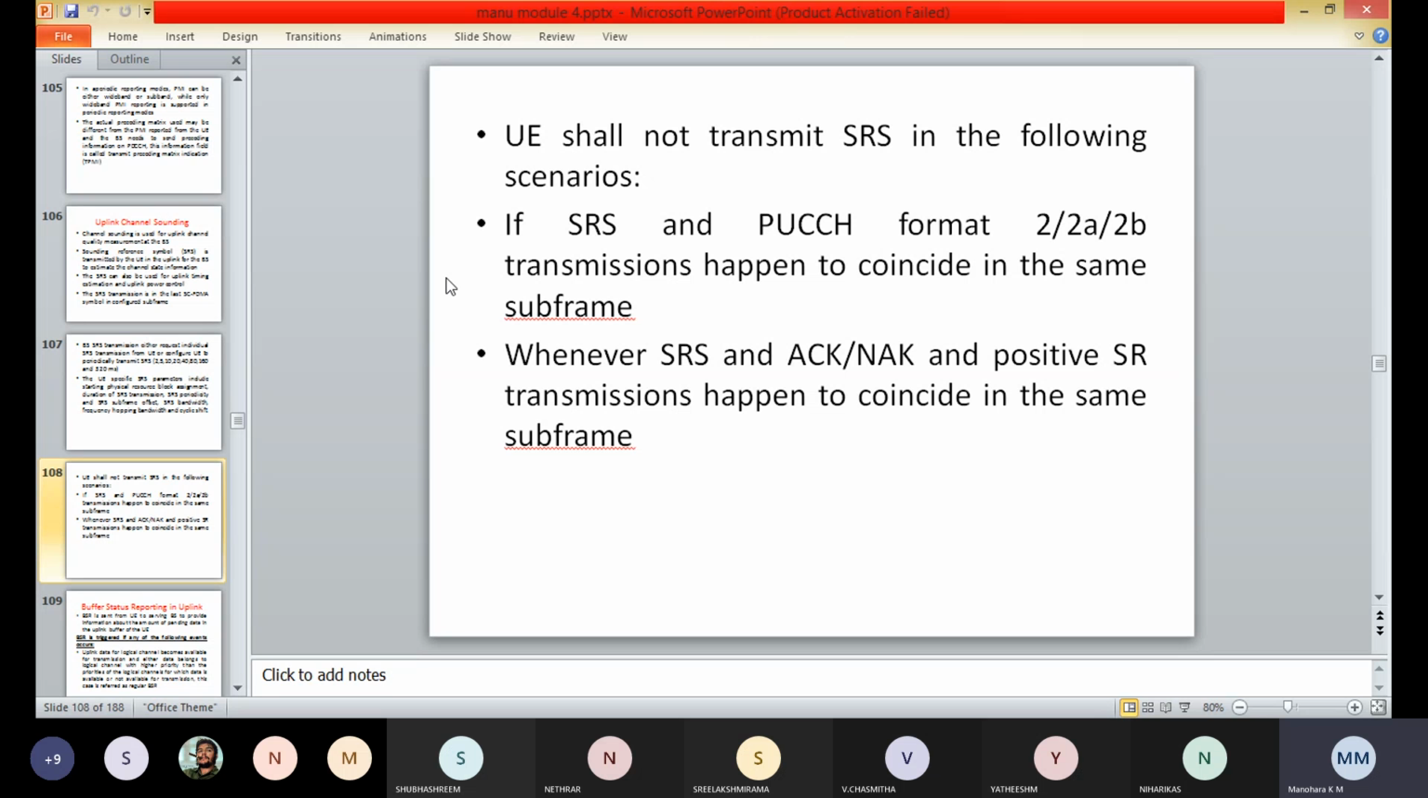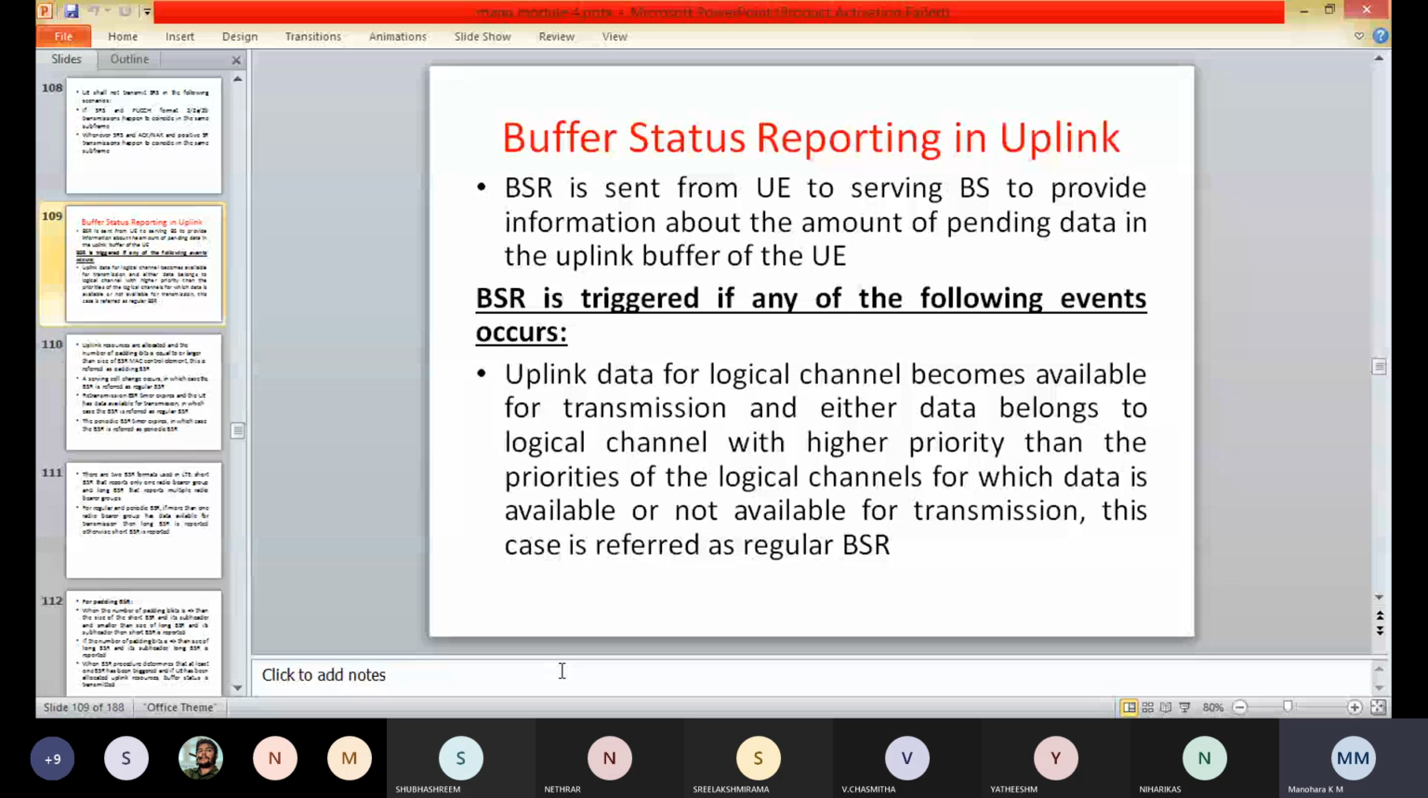Okay. So here a buffer status report is triggered if any of the following events occurs. So here the events are, firstly, the uplink data for the logical channel becomes available for the transmission, and either the data belongs to the logical channel with the higher priority than the priorities of the logical channels for which the data is already available for the transmission, or there is no data available for the transmission for any of the logical channels. So in this case the BSR is referred to as a regular BSR.